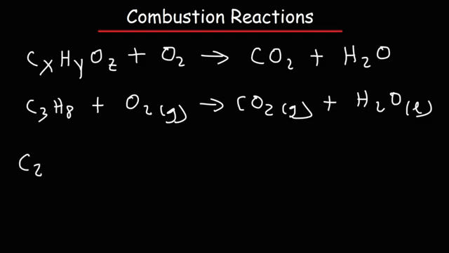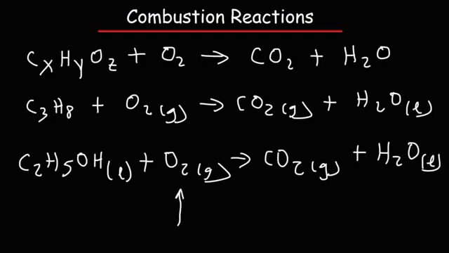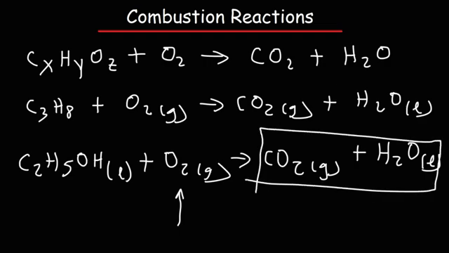Another example would be ethanol, C2H5OH. So this is an example of a compound containing carbon, hydrogen, and oxygen. When ethanol reacts with oxygen gas, it too can create carbon dioxide and water, assuming there is sufficient oxygen gas to react with it in the first place. Otherwise, carbon monoxide could be created as well, which is not a good gas to deal with. But with sufficient oxygen gas, this reaction will go to completion and you'll get carbon dioxide and water. So those are examples of combustion reactions.